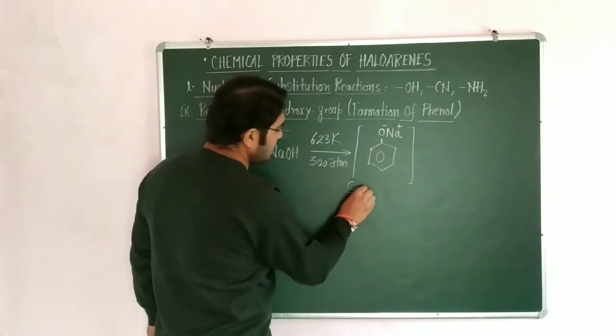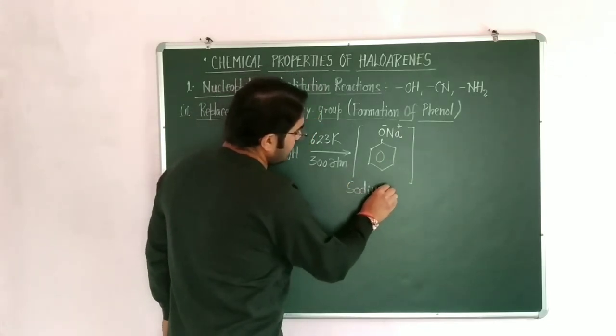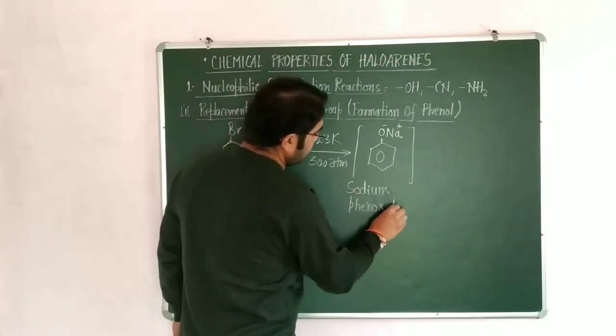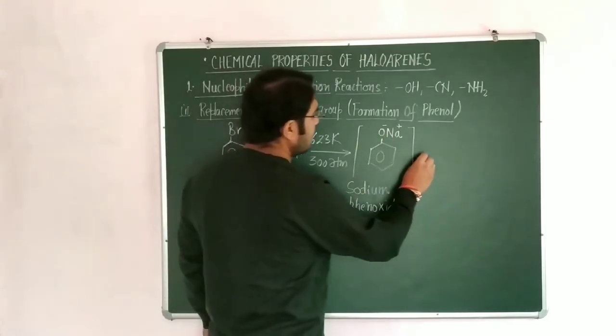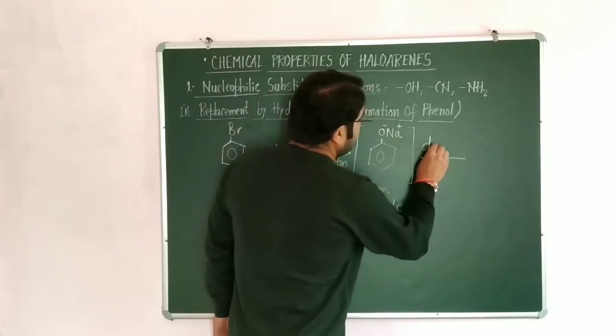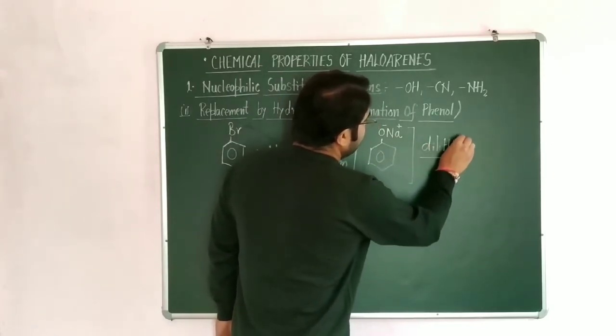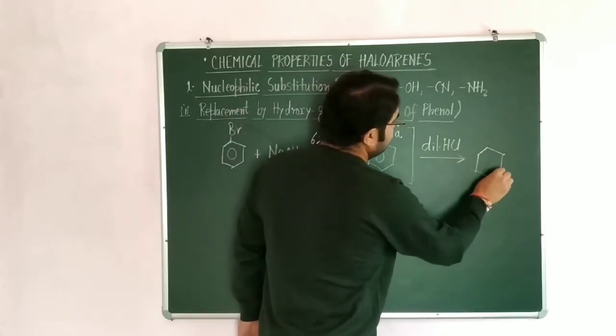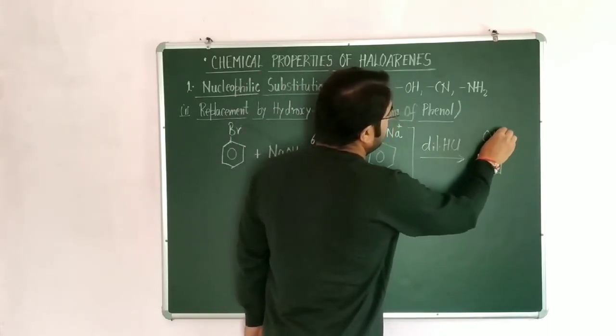This is known as sodium phenoxide. When it is acidified with dilute HCl, H ions, it is converted into phenol, OH.